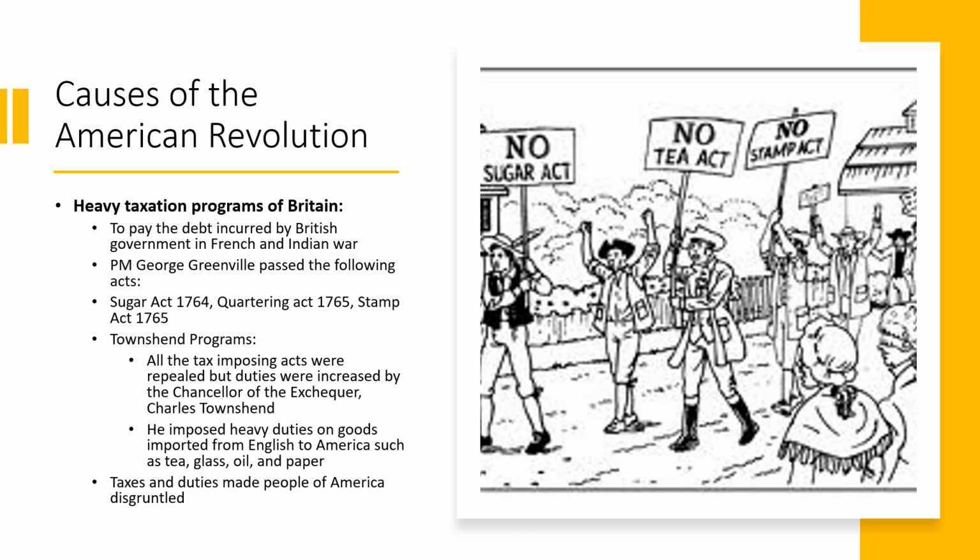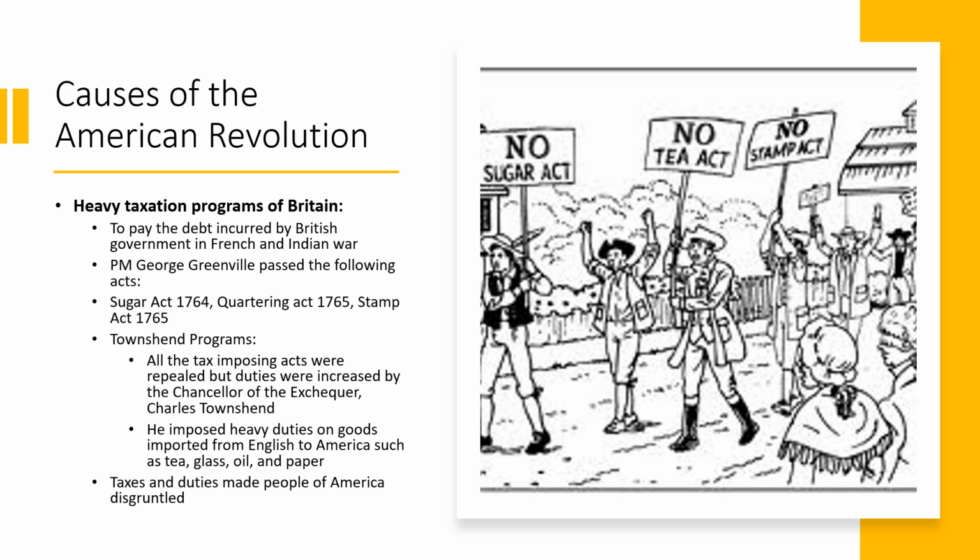Then the Quartering Act of 1765, this act stated that the people of North America would feed and give shelter to the soldiers of British Empire. British Empire actually deployed 10,000 troops in North America for their safety, and British Empire claimed that we have deployed this force for your safety. So now you would give shelter to these soldiers, and you would give food to these people. Now this thing was a burden on the people of North America. This was the Quartering Act of 1765.